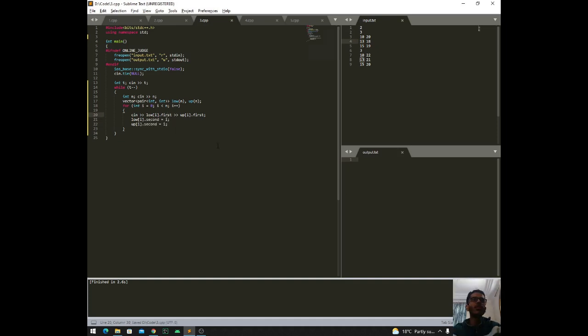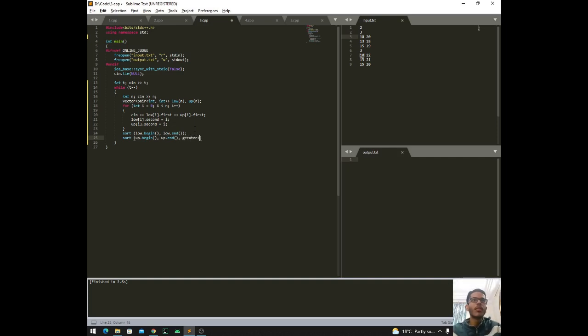So in the first value of the pair, we are just storing the input, whatever we are getting. Let's say in here we are getting 10 and so on, and in the second we are just storing the indices of that particular element. So now we are gonna sort the array. Sort lower.begin() with lower.end(), and now we are gonna sort the upper array as well, in the descending order.